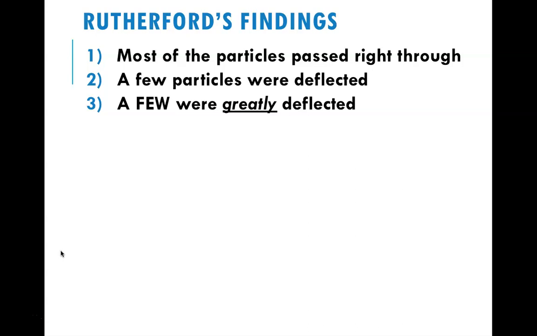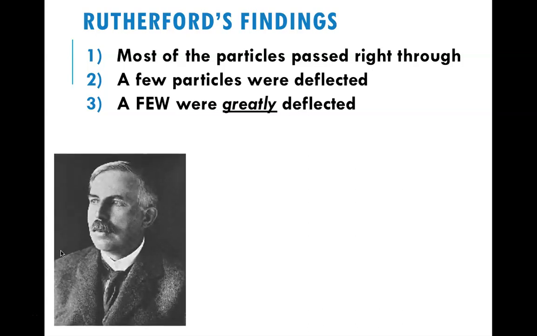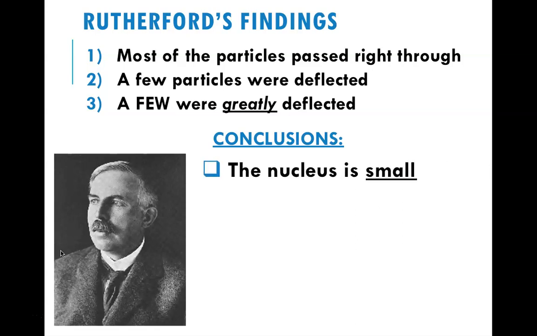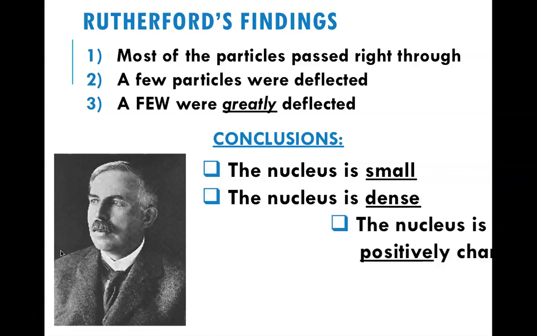Which gave rise to other ideas and more data pointing to something else going on. Here's Rutherford. So ultimately he concluded there's got to be a nucleus and it's got to be small, because if most of the particles went straight through, then the nucleus does not take up that much space. The nucleus has to be dense. If alpha particles, which are themselves helium nuclei, bounce off or deflect one another, it's got to be dense, it's got to be hard.